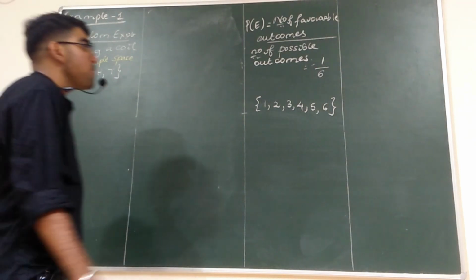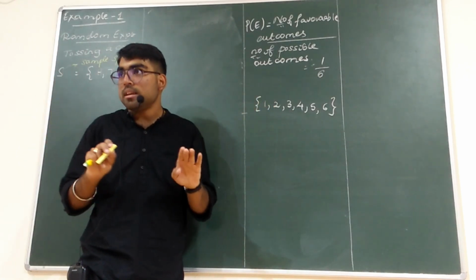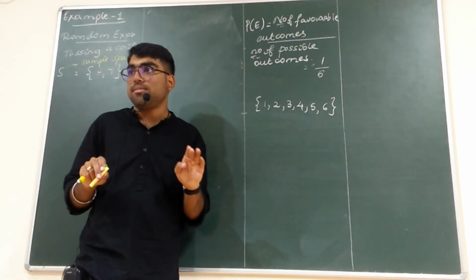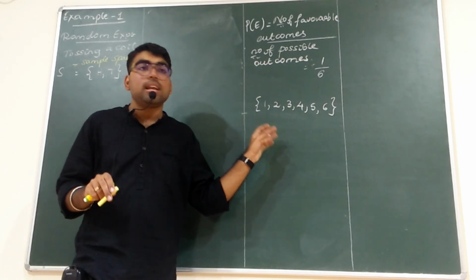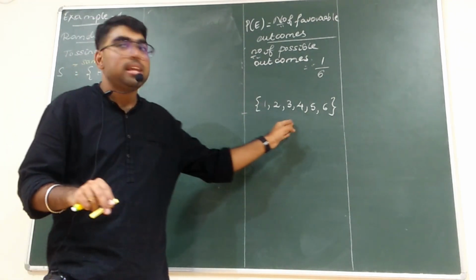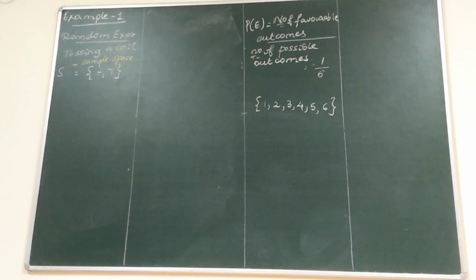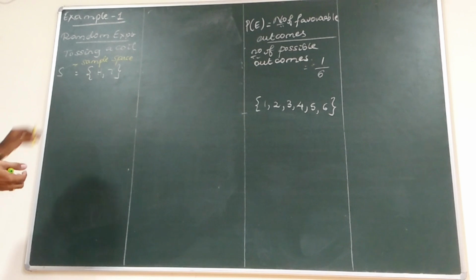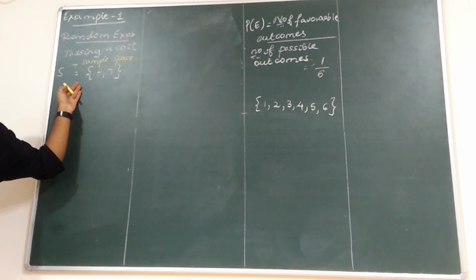If you indicate anything within the curly braces, that is called a set of those terms. For this chapter, that much is enough. This form is called roster form, or tabular form, because you are tabulating the data. Just remember it as such. So this is called the set of sample space.